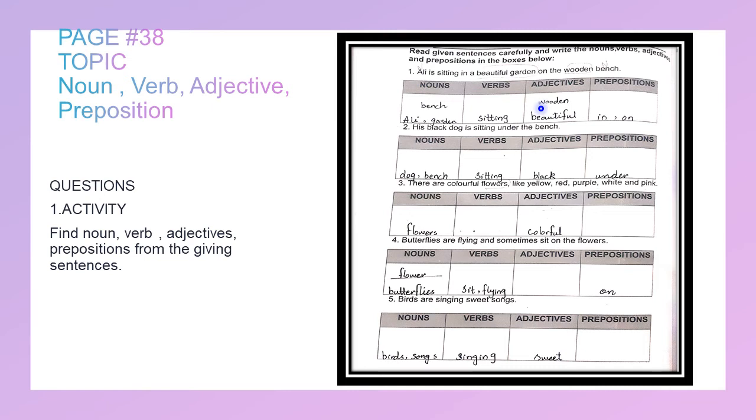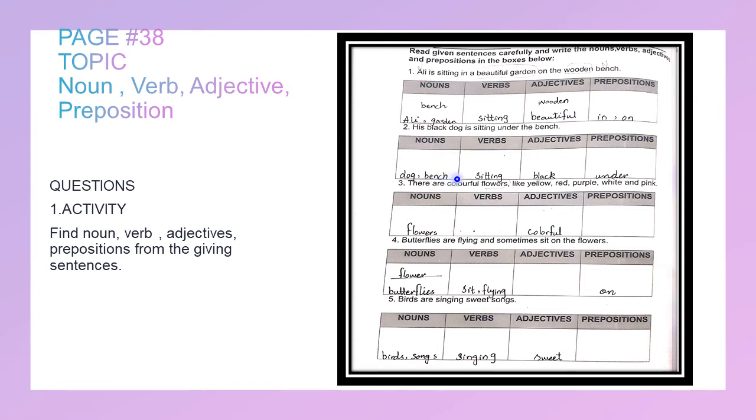The bench is wooden. It describes the noun. Beautiful, garden is beautiful. These are both adjectives. Prepositions: in, on. They tell the location. Next sentence is: His black dog is sitting under the bench.